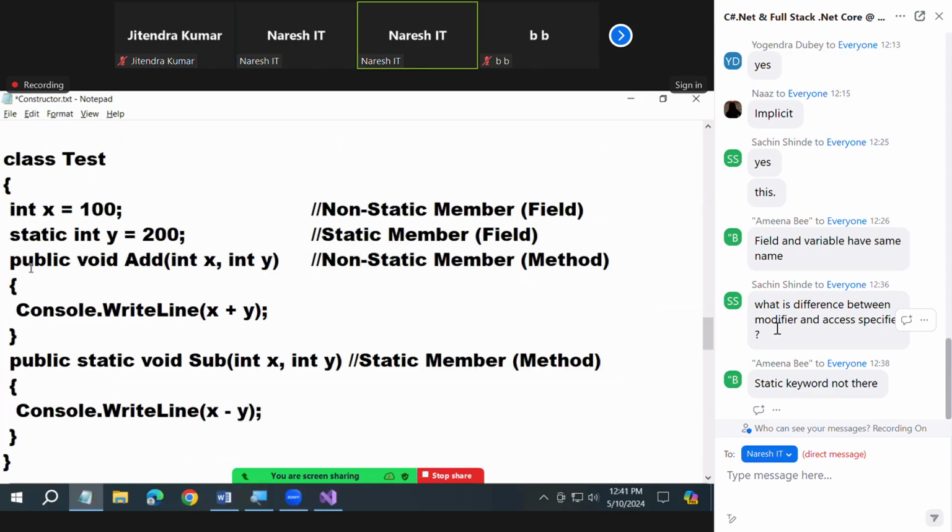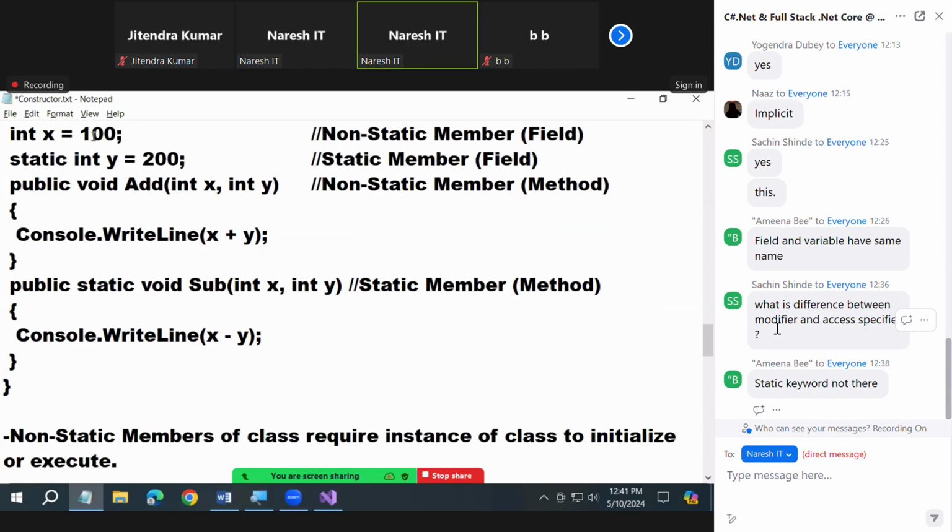What the meaning is, say, I want to print the X value now. Yesterday I taught you, you remember, if you want to print the X value, first create an instance, then only memory will be allocated. Practical I showed you yesterday only. So without creating an instance, is X initialized? Tell me, man. No. Okay. Now, 15 days back, we defined a program class with four methods, test1, test2, test3, test4.